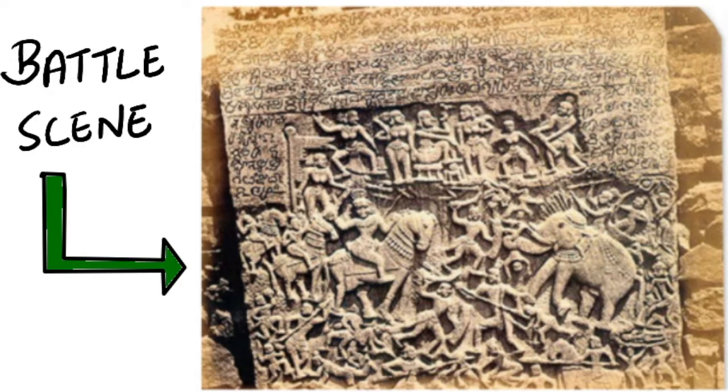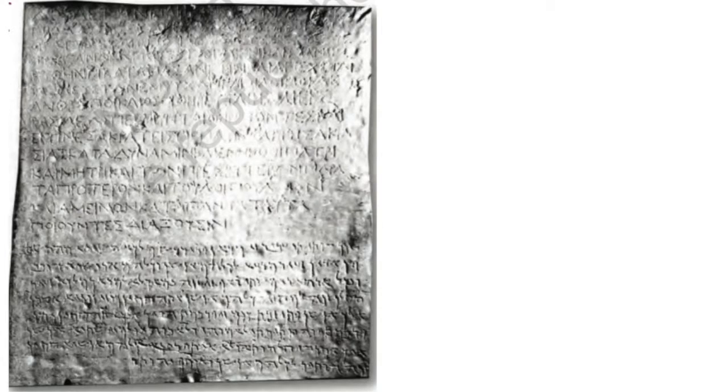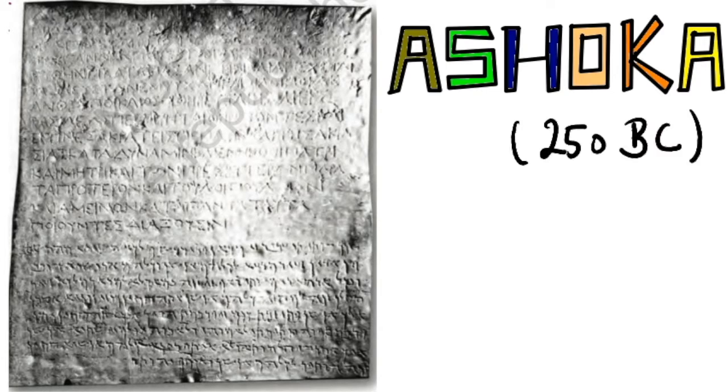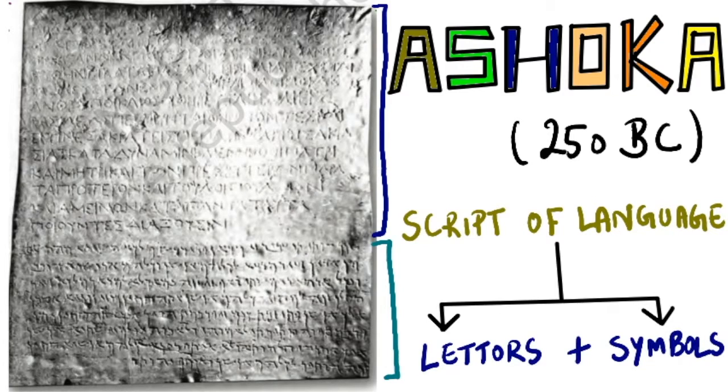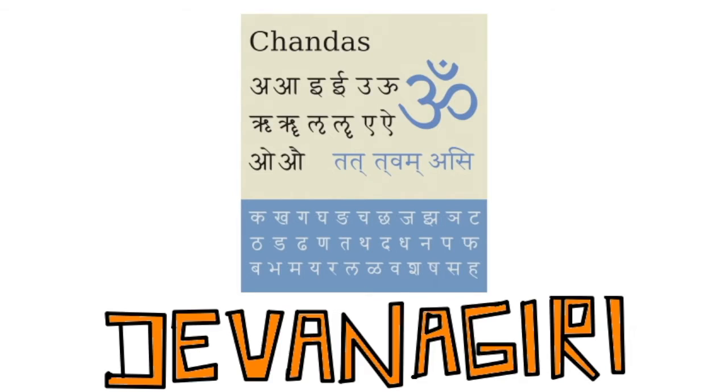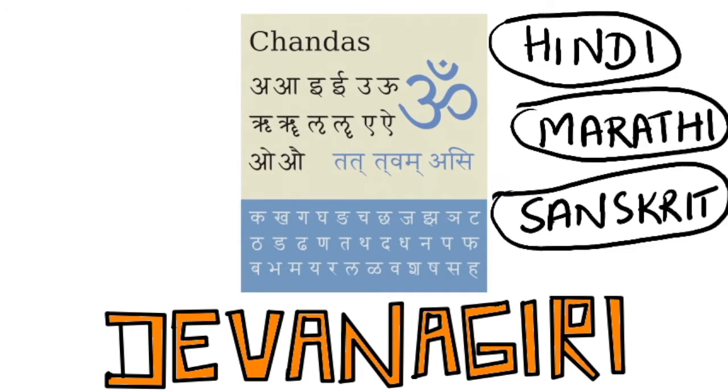A good example of inscription can be seen in this picture. This inscription was made on the orders of a great ruler named Ashoka around 250 BC. It was inscribed in 2 different scripts and languages. The symbols and letters used in a language make up the script of that language. For example, Devanagari is the script used in Hindi, Marathi and Sanskrit language.